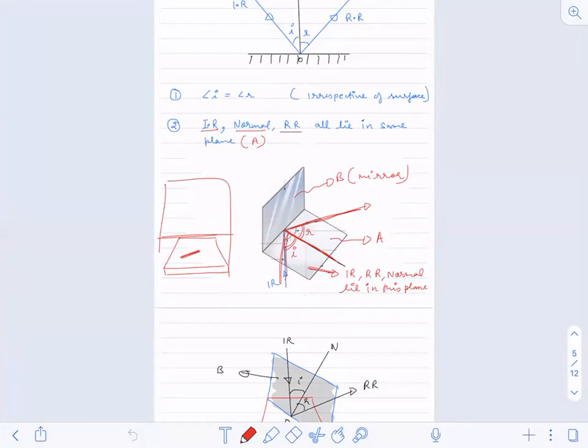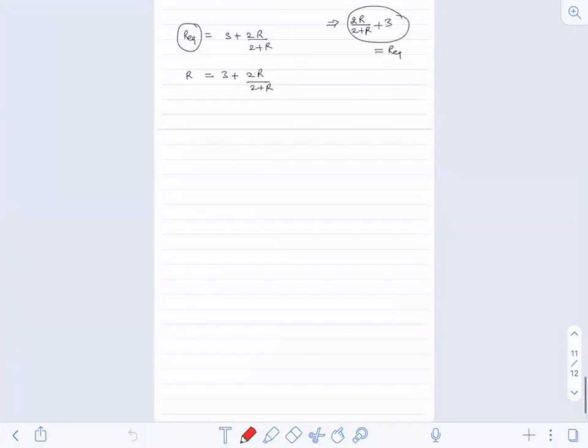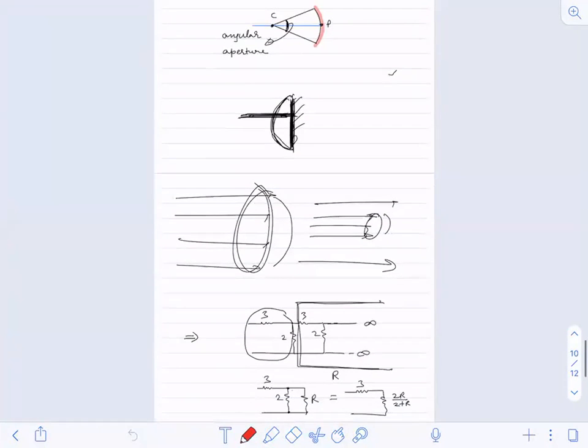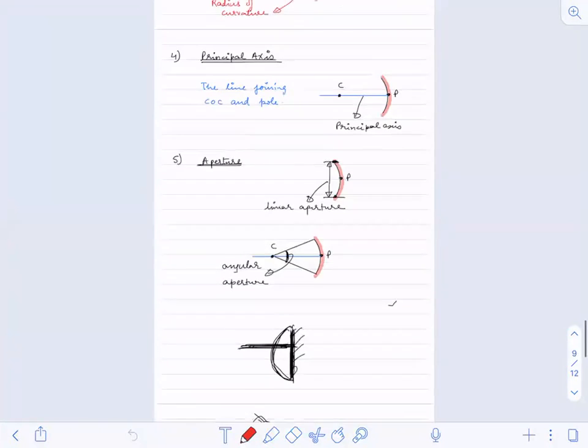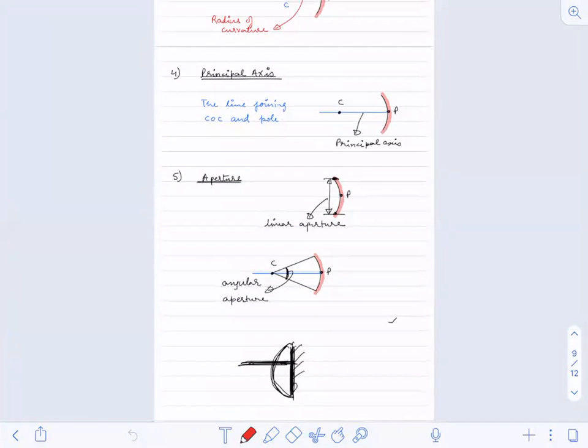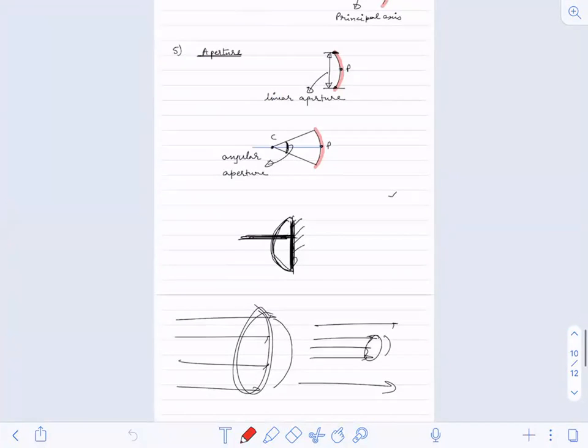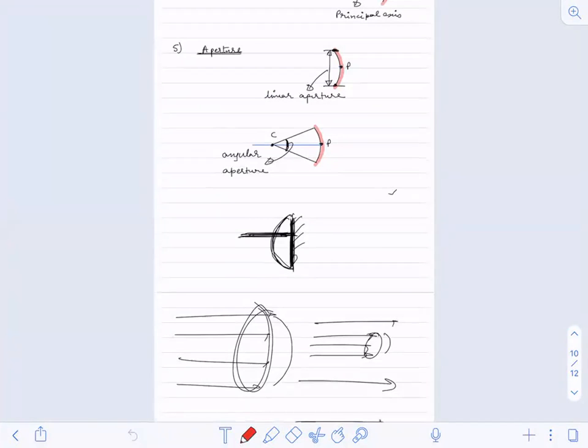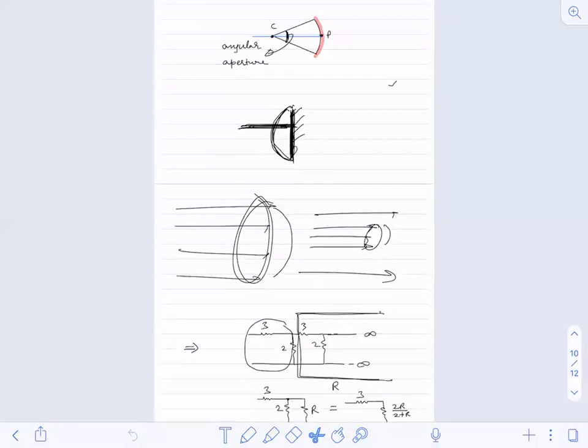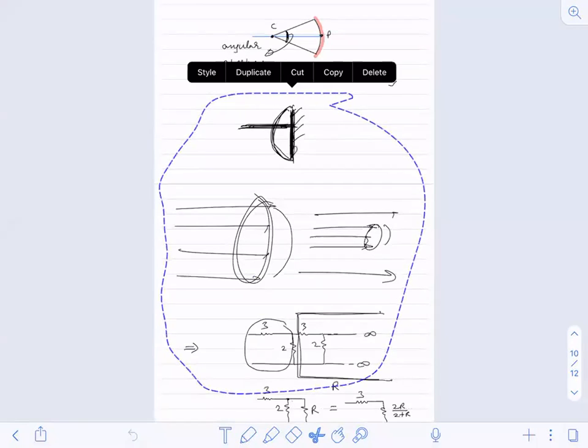So we were doing light. We were studying this chapter, and till now we had discussed aperture. Yes, aperture we had completed, and we have also seen angular aperture. Now we will start from there.